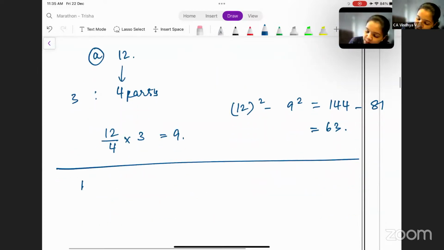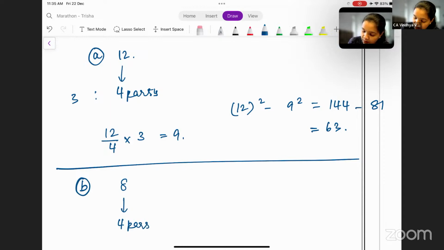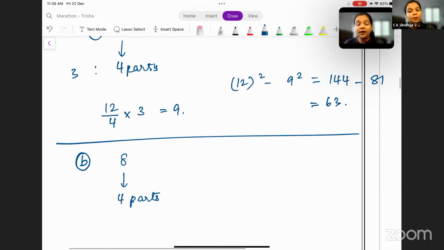What is the next option? Option B, that is 8. Now 8 is the larger number here, which is in 4 parts. Yes or no? 8 is the larger number here, which is in 4 parts. Now what you need to find is the smaller number, which is 8 by 4 into 3. That is equal to 6. Am I right? 8 by 4 into 3, that is equal to 6.